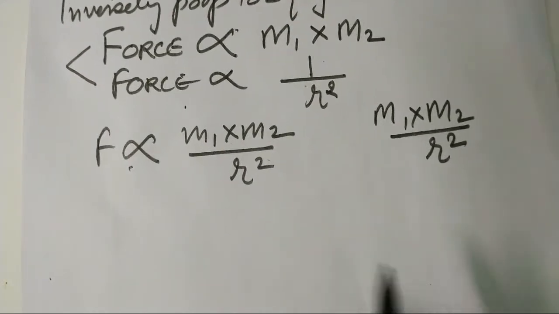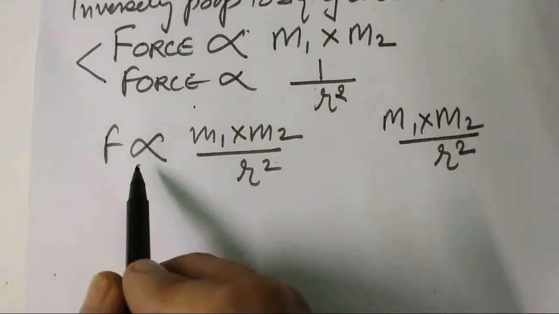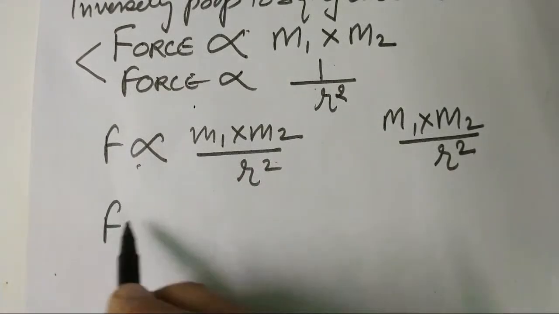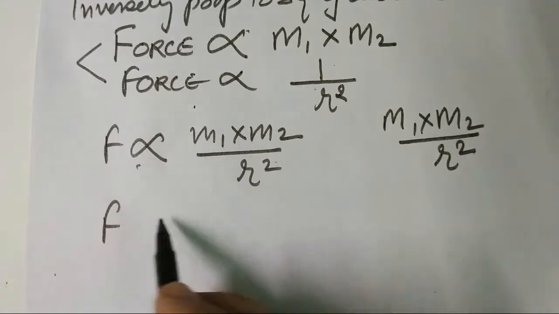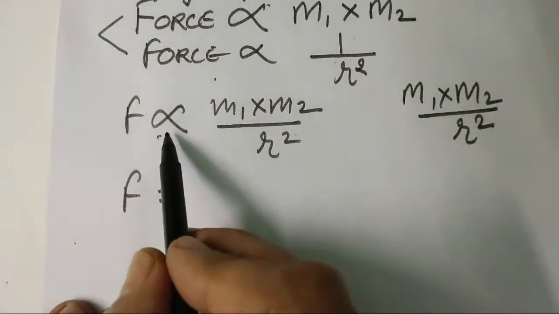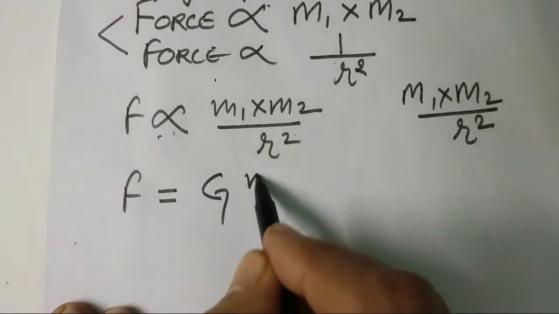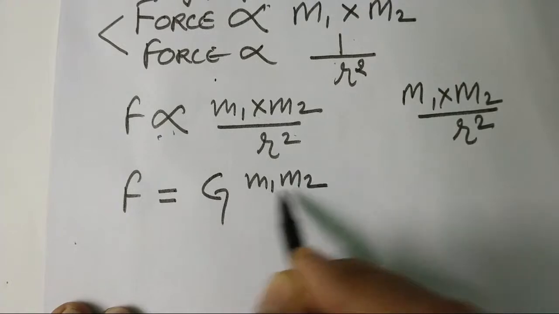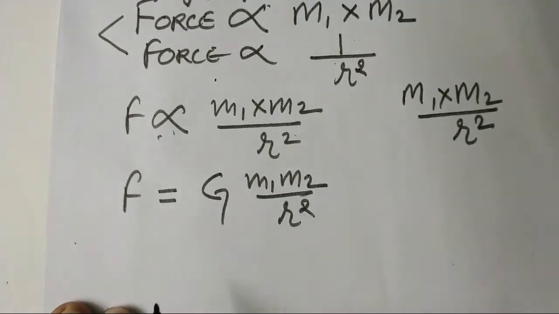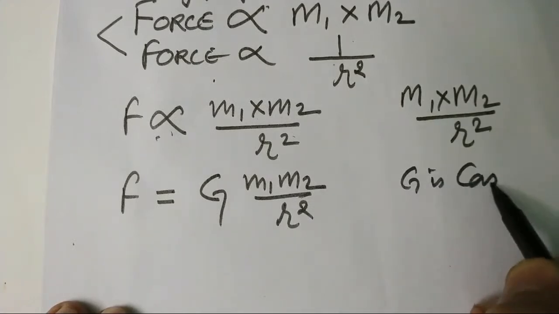And when we combine the equation, the formula changes. When I remove the sign of proportionality, it becomes G m1 m2 upon r square, where G is a constant.